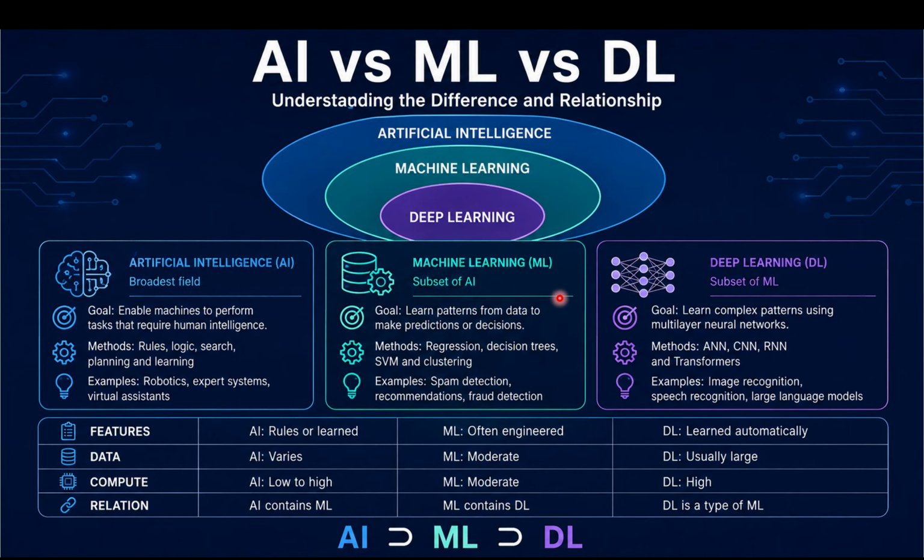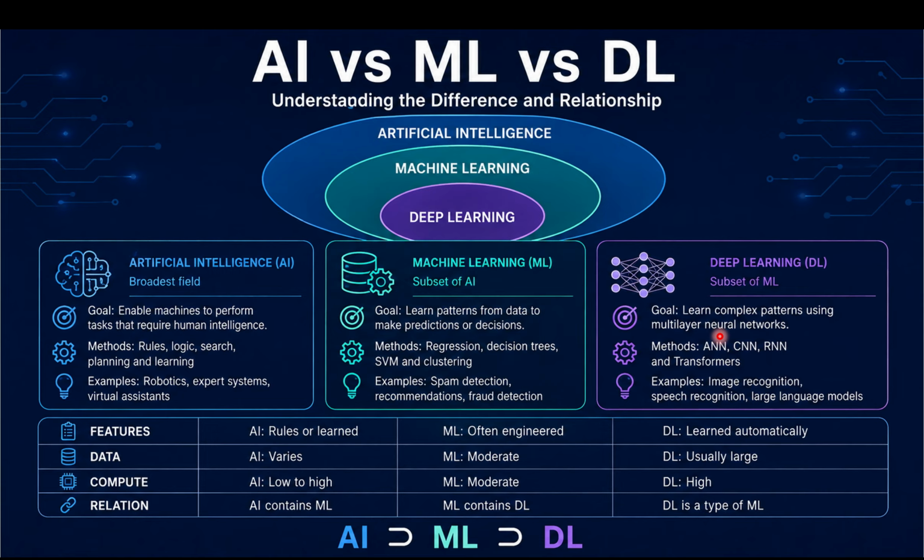The major advantage of deep learning is automatic feature learning. In traditional machine learning, we often tell the model which features it should examine. In deep learning, the neural network can learn useful features directly from the raw data.